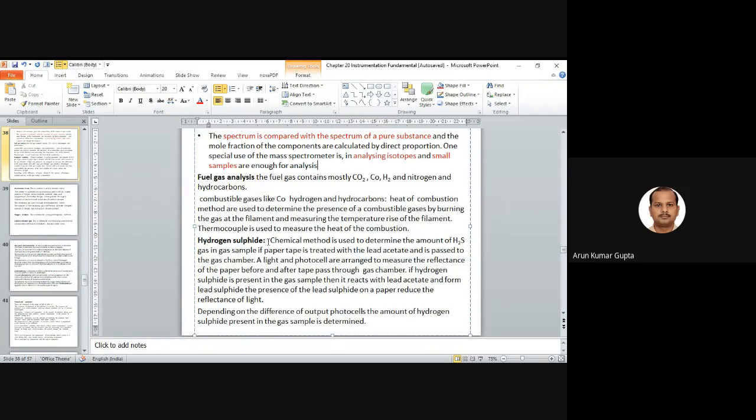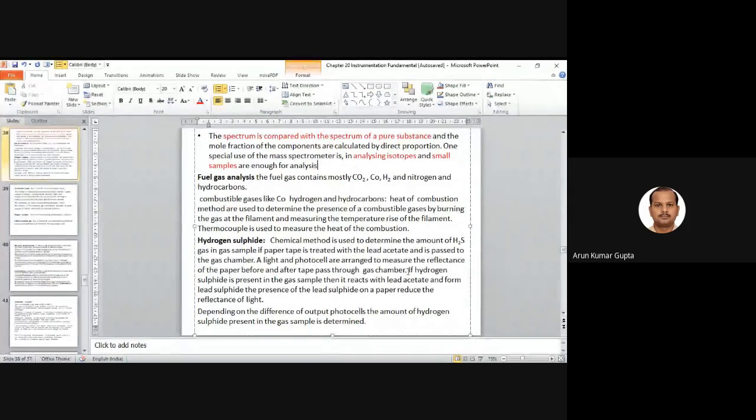There is one important method, known as the hydrogen sulfide method. This is a chemical method used to determine the amount of H2S gas in the gas sample. So for this analysis, a paper tape is treated with lead acetate and passed through the gas chamber. A light and photocell are arranged to measure the reflectance of the paper before and after the tape passes through the gas chamber.